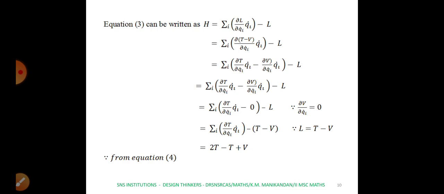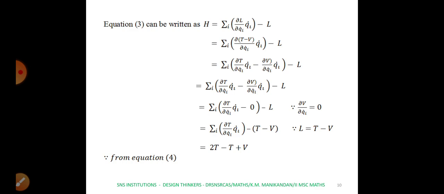Now the Hamiltonian H we have written as summation dou L by dou qi dot into qi dot minus L. We know that the Lagrangian equals total kinetic energy minus potential energy.